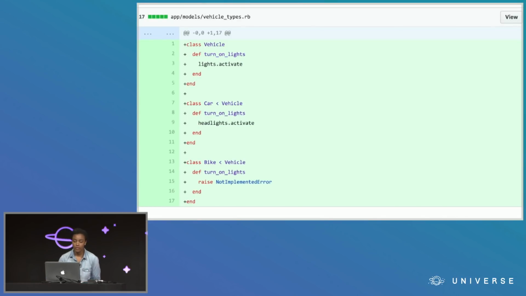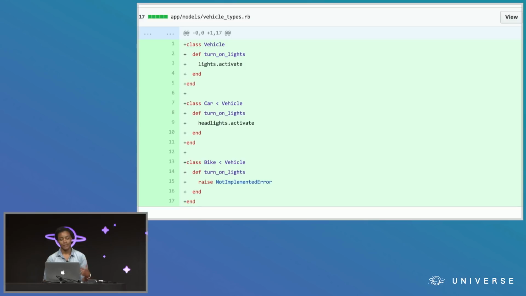So despite all of our best intentions, I or someone else on my team might end up writing something like this. Here we have a vehicle class with a turn on lights method. In its car subclass, we actually don't want to turn on all the lights, just the headlights when this method is called. And for a bike, we don't have any lights, unfortunately, so we raise a not implemented error. And this is, of course, an LSP violation, because you can't call turn on lights on bike and get a compatible result to what you would get on vehicle. But you know, people forget, and try as hard as we might, we're not perfect all the time.